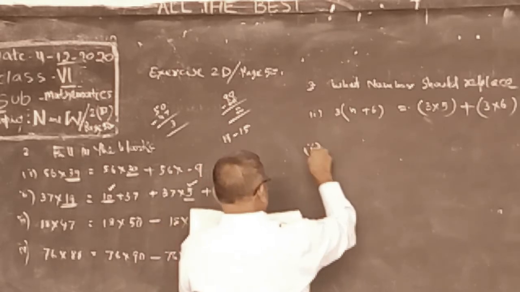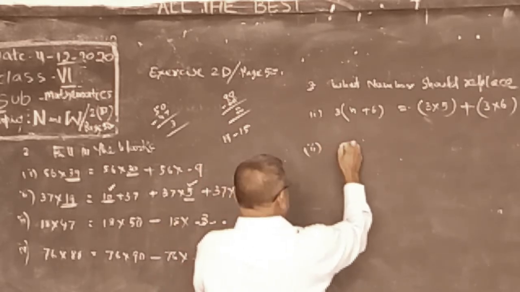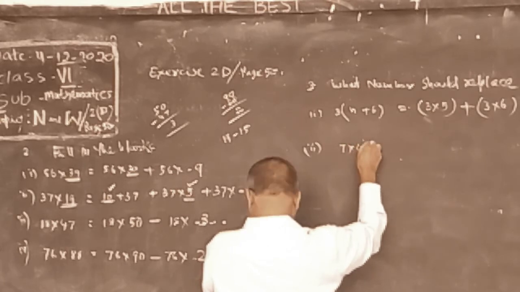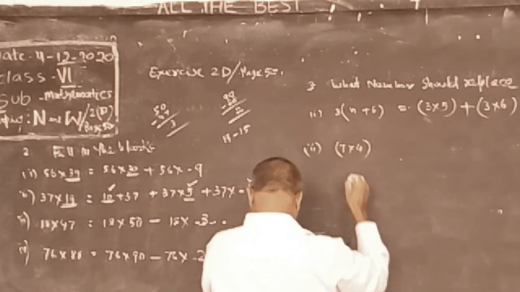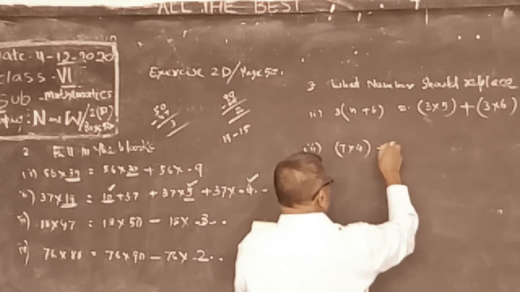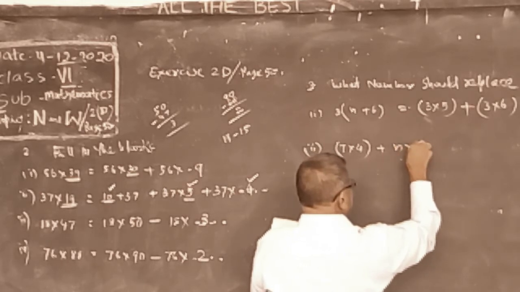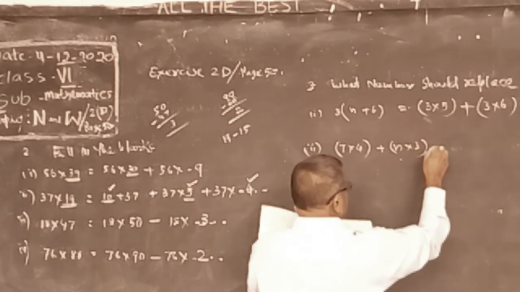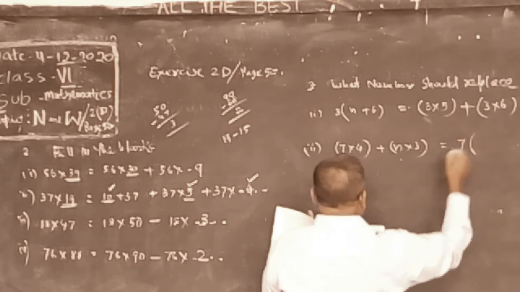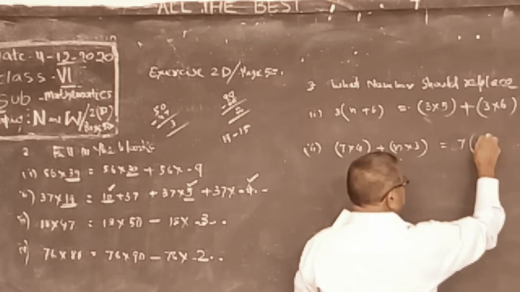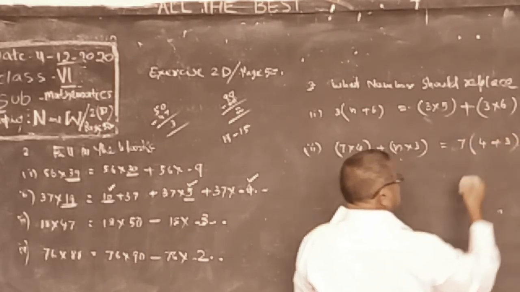Second, think first. 7 into 4 plus n into 3 is equal to 7 of 4 plus 3. Distributive property.